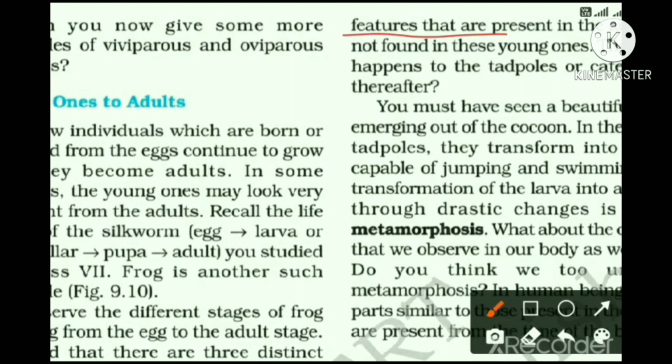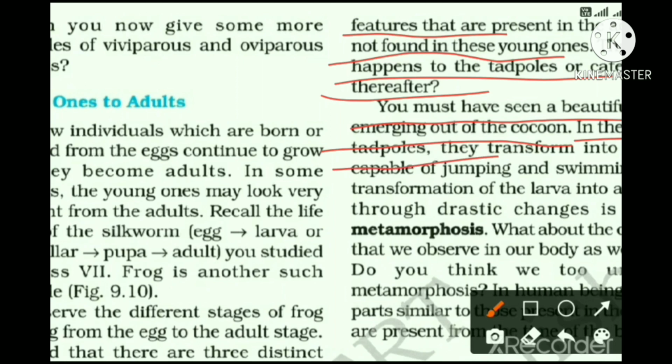Now the features that are present in the adult are not found in these young ones. Then what happens to the tadpole or caterpillar thereafter? The caterpillar or tadpole grows and converts itself into an adult. You must have seen a beautiful moth emerging out of the cocoon. In the case of tadpoles, they transform into adults capable of jumping and swimming. So these are the special changes which occur in the silk moth and in the frog also.